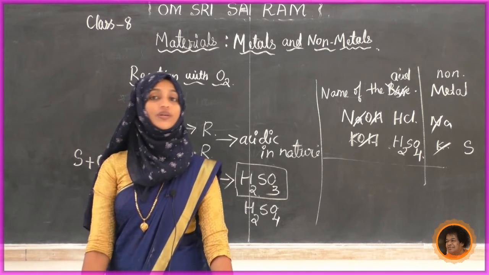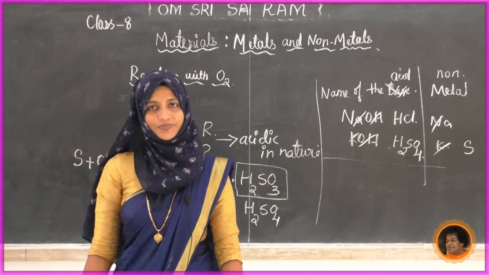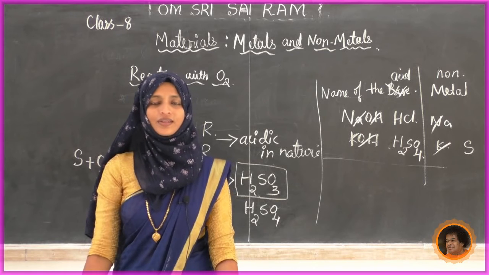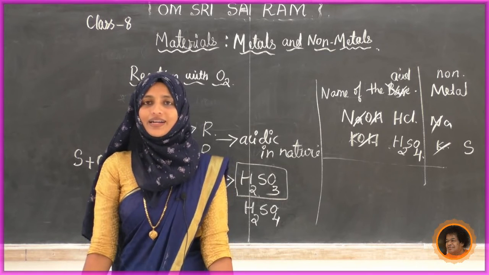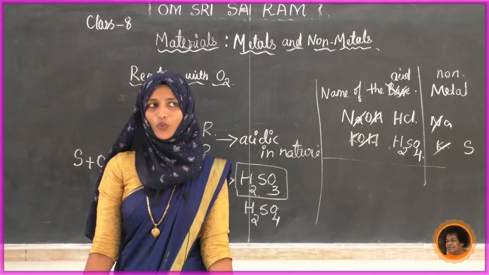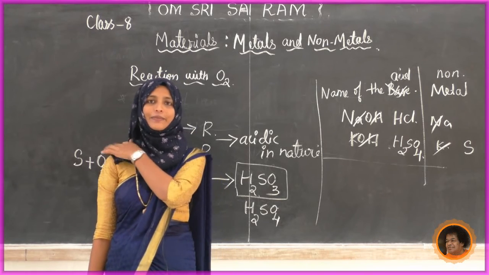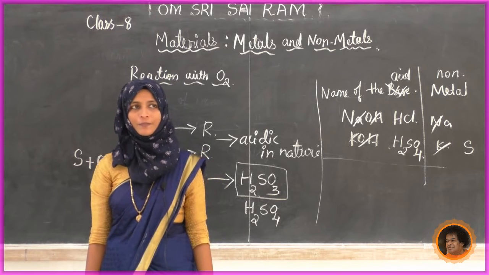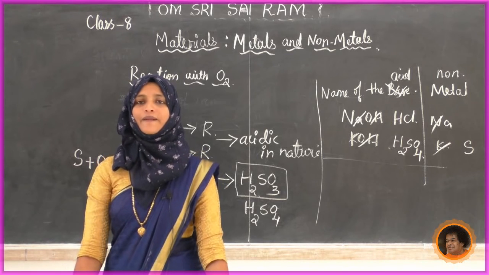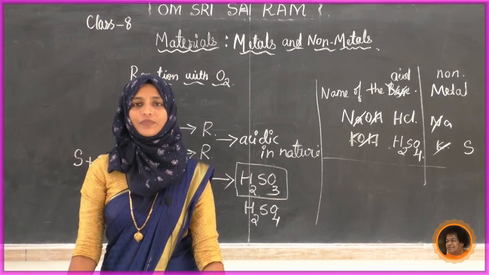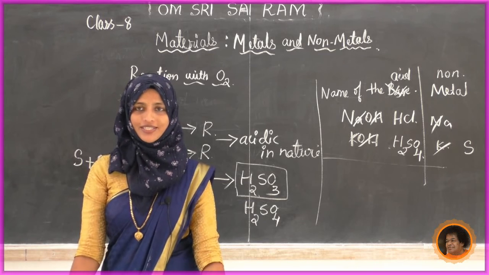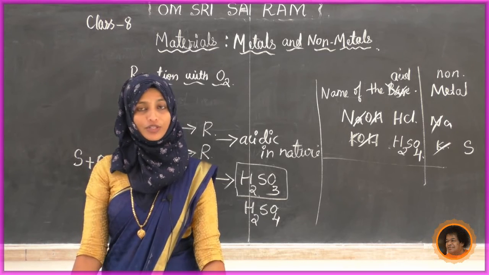Okay, write down today's questions. Write the balanced chemical equations of magnesium reacting with oxygen, and you have to write the product.